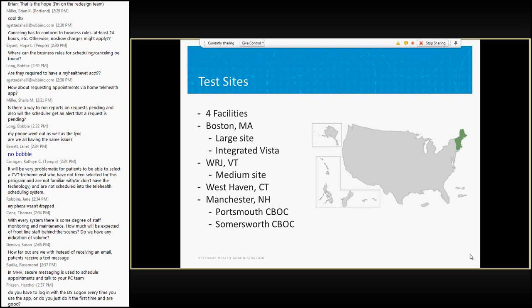That provided a large site, a medium site, small sites as in the outpatient clinics, and also a site that has an integrated VISTA, meaning that whereas most of the VISNs, each of the hospitals within that VISN has a separate VISTA installation, Boston has 3 medical centers in their system that have a single VISTA servicing their network. Next slide, please.